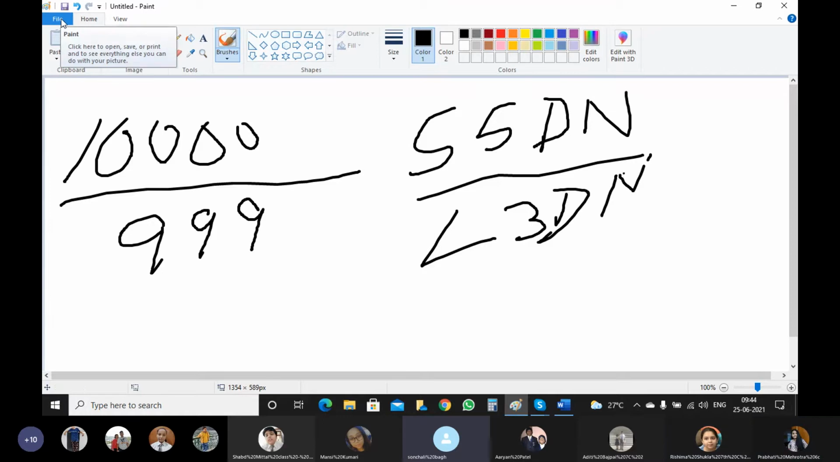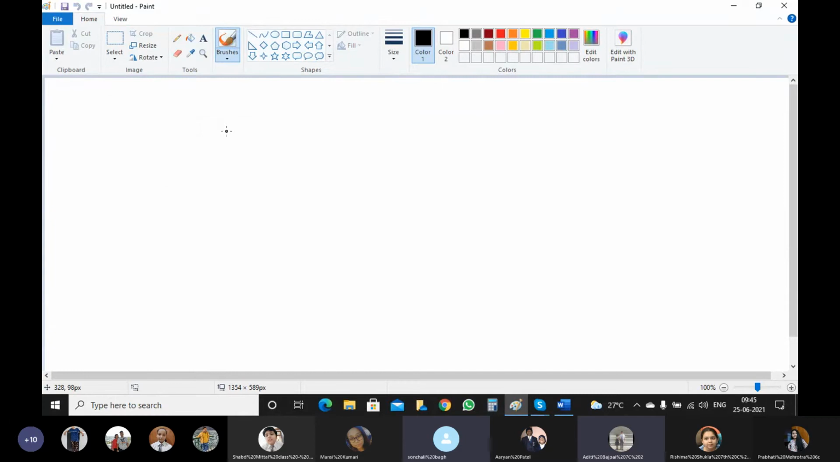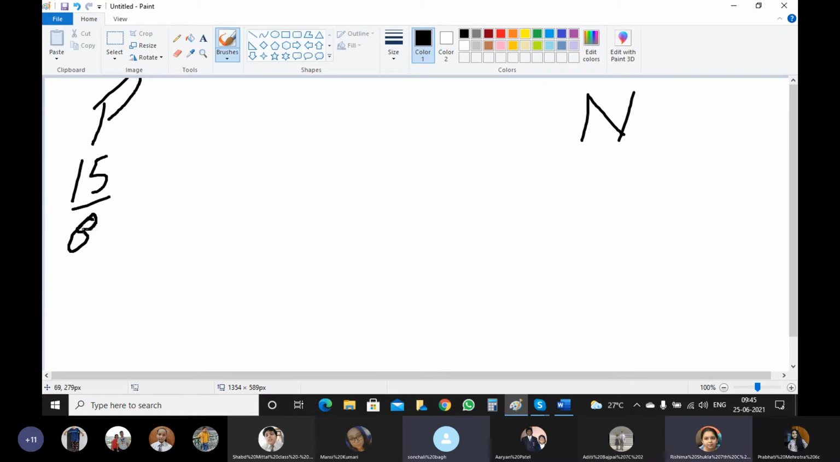Let's see. You have to classify, read the question: classify the following as positive and negative rational numbers. I'm making a column. You can do it like this also, that's up to you, and then do the selection. First one is positive or negative? Positive, 15 by 8. Second one? Negative. Good. I hope you remember the format.